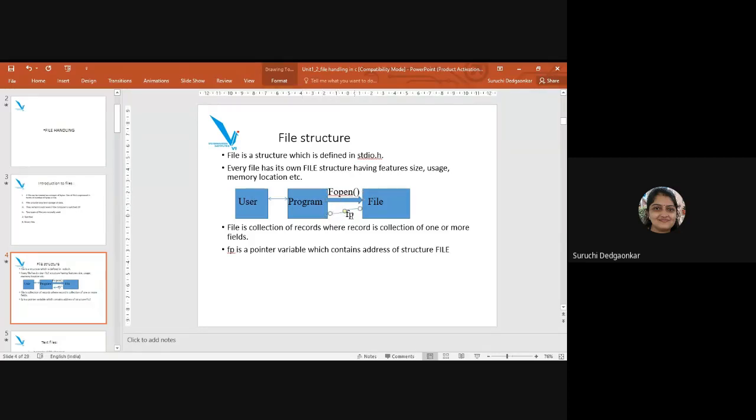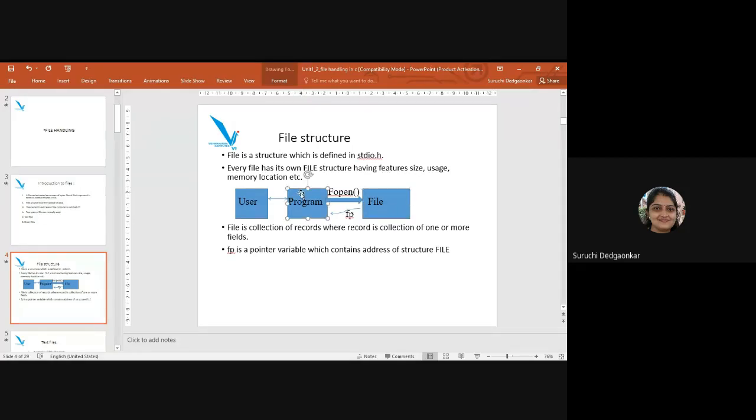Through this file pointer we can communicate with the file. Our program can communicate with the file with the help of this file pointer. Clear? This basic scenario is clear. Now our program will be able to communicate with the users as well as with the file. Suppose I have to add the data of one student into the file.